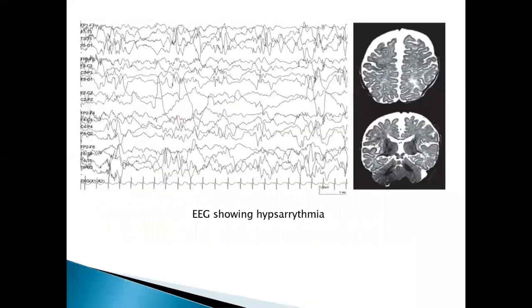So if you see this hypsarrhythmia, whenever you see an EEG with this bizarre chaotic pattern, these large waves, the background is very irregular and chaotic, and you see multiple spikes but there is no exact focus. You are finding multiple spikes and a chaotic background, that is, the activity is very bizarre. This is very classic of hypsarrhythmia.